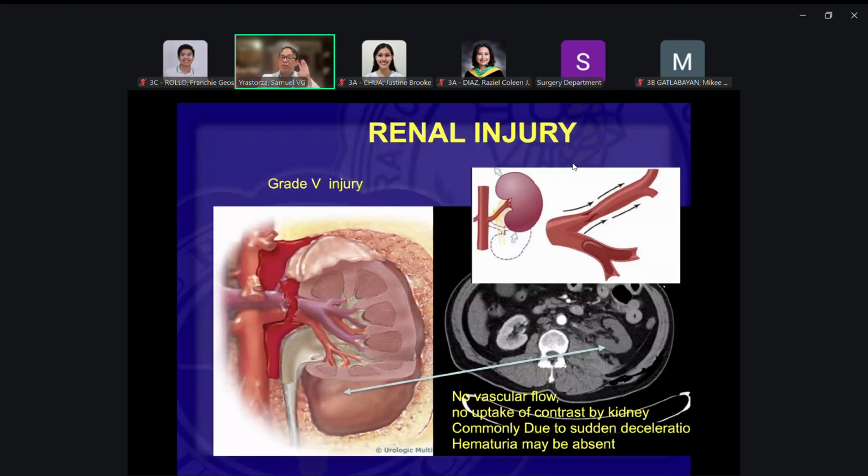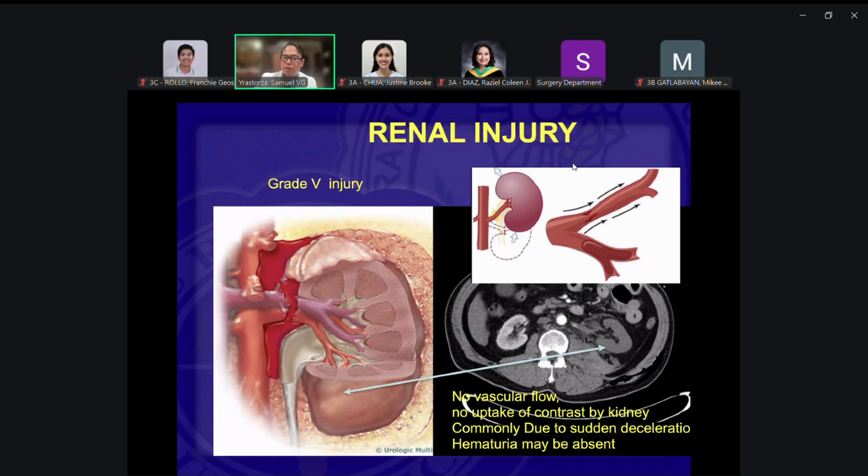Okay, so in this case, the injury is only in the vascular pedicles, and the kidney parenchyma by itself is not injured or only mildly injured, then the urinalysis might not show any blood, or just very minimal blood. So in this case, you should have a high index of suspicion.